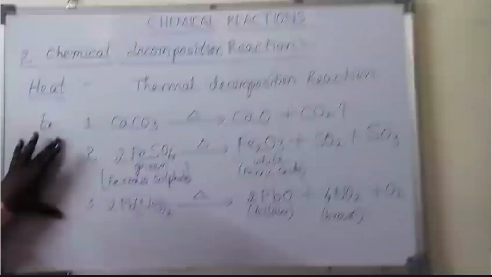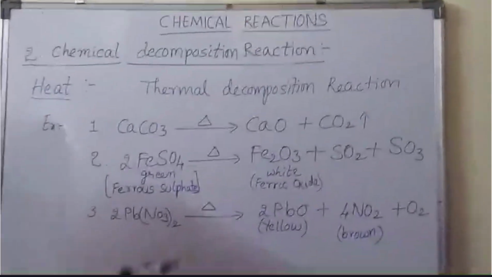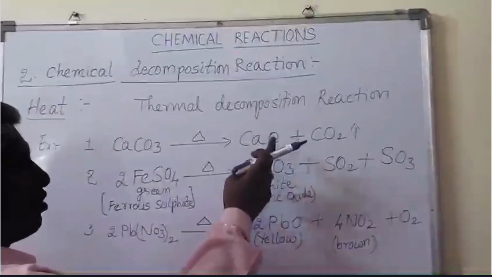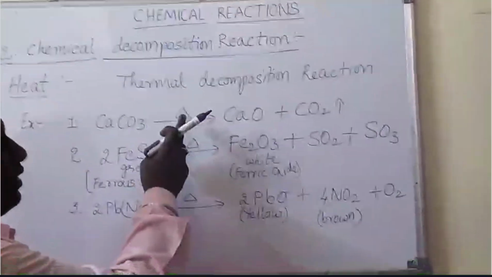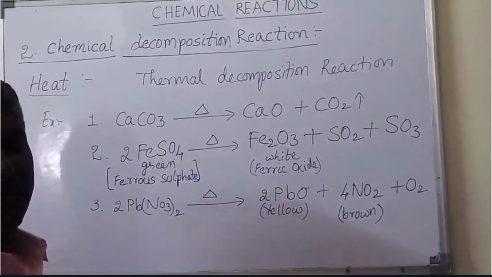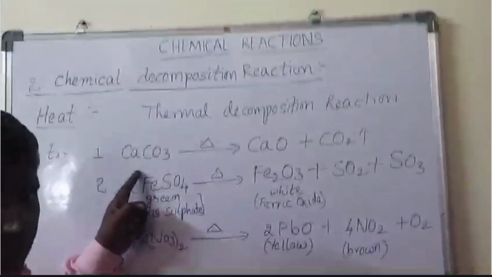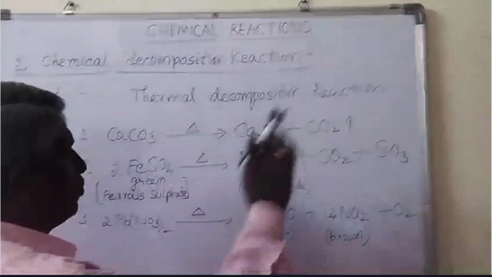First one: calcium carbonate, when heated, turns into calcium oxide and carbon dioxide. For heating, we keep the delta symbol. That means the delta symbol expresses heating. CaCO3 gives rise to CaO plus CO2.